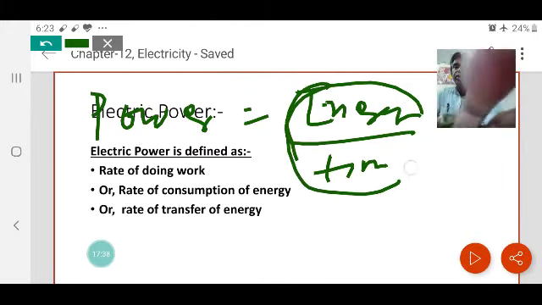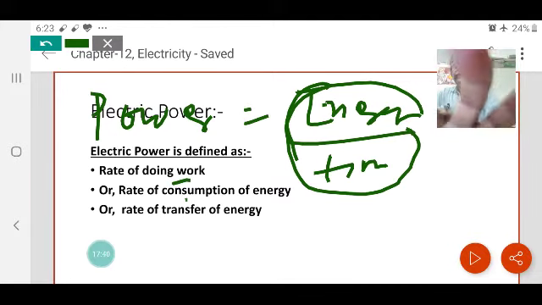Now, energy may be work done, or energy may be heat produced. So, power may be expressed in terms of the heating effect of electric current. Heat is also energy, work done is also energy.